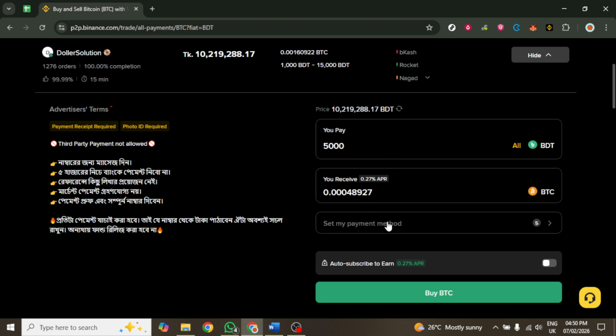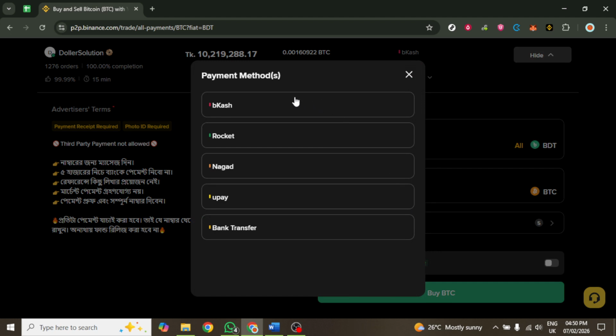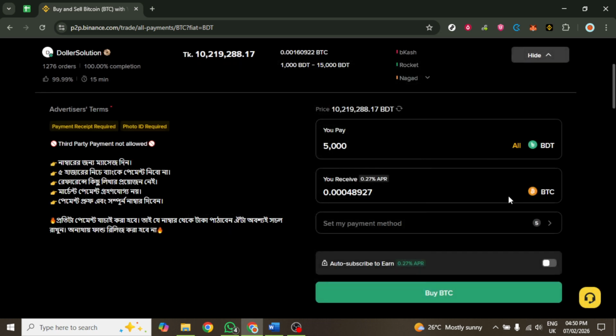If any problems occur, report them immediately to Binance's support team. It is advisable to avoid cancelling the trade after you've made the payment, as this can lead to complications and potential disputes. Following these steps carefully will help you complete your transaction smoothly.